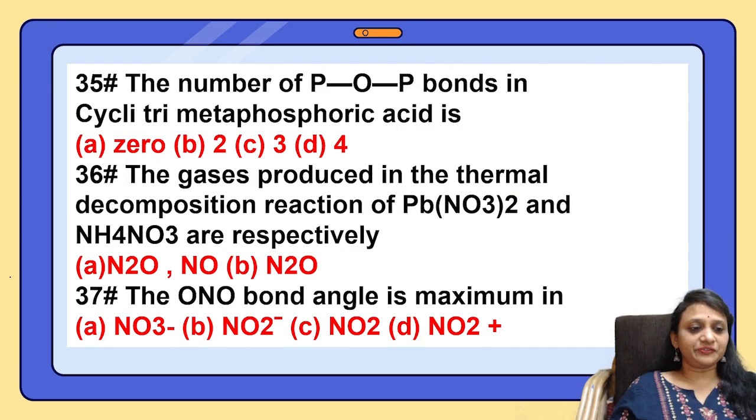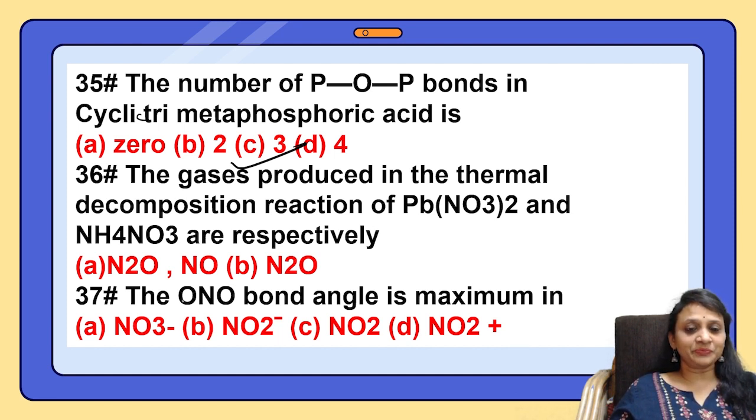Next, students, 35th question. The number of P-O-P bonds in cyclic trimetaphosphoric acid. Yes, simple. 3. The gases produced in the thermal decomposition reaction of lead nitrate and ammonium nitrate are: